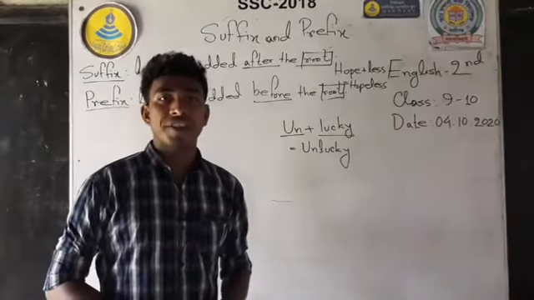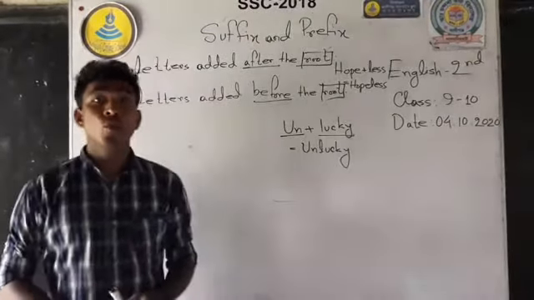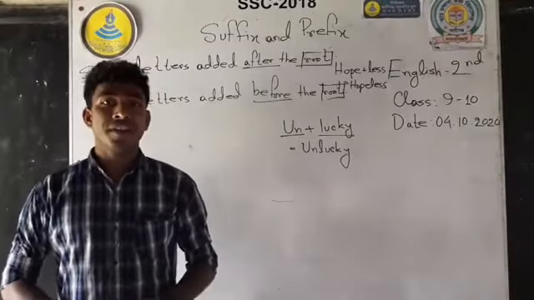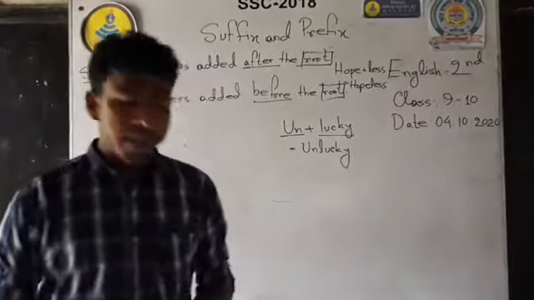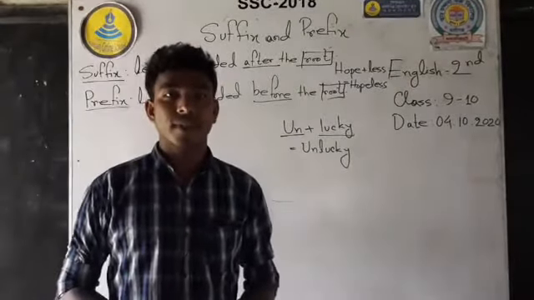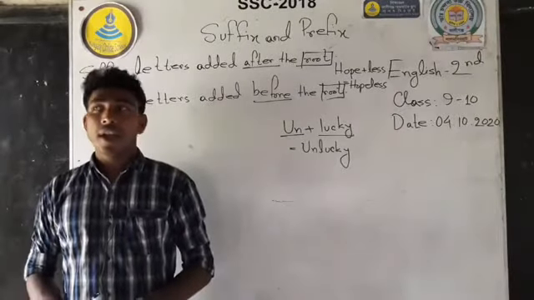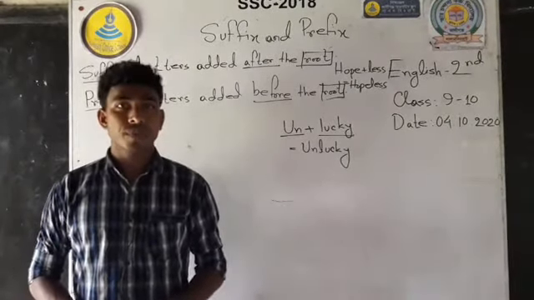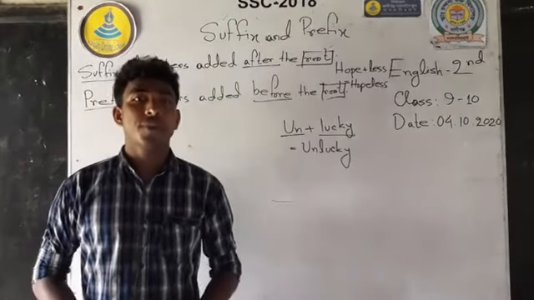You know what a sentence is? A sentence is a group of words that makes complete sense. We call it a sentence. And every word of a sentence is a member of parts of speech.